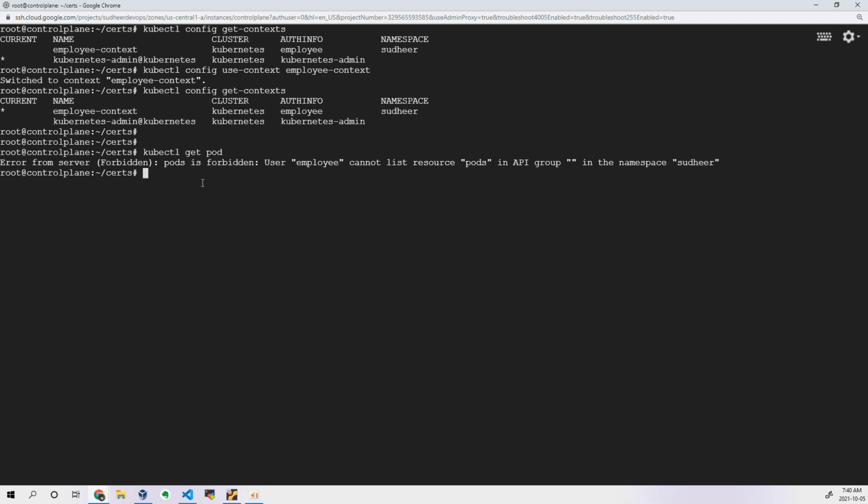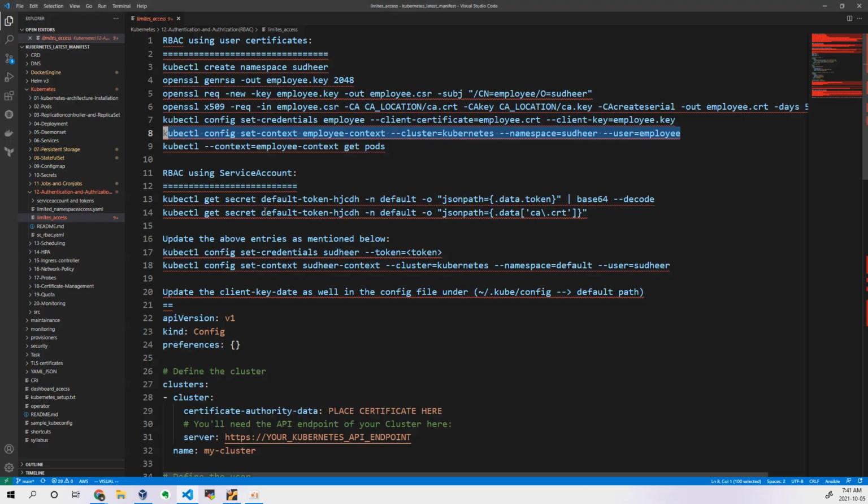But when I'm trying to fetch the details of my pod related information in the Sudhi namespace, it is rejecting it. Okay, so that's one thing we have to remember. Next, let us see how to add an RBAC policy to this particular user. Then I will explain one example related to token based authentication.